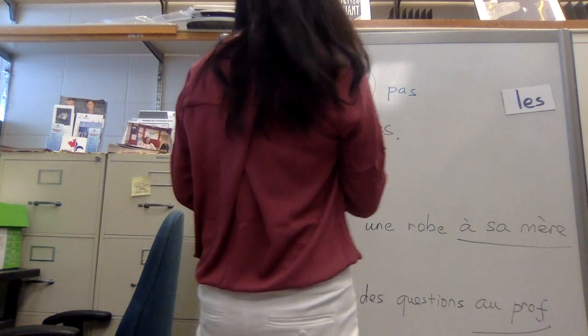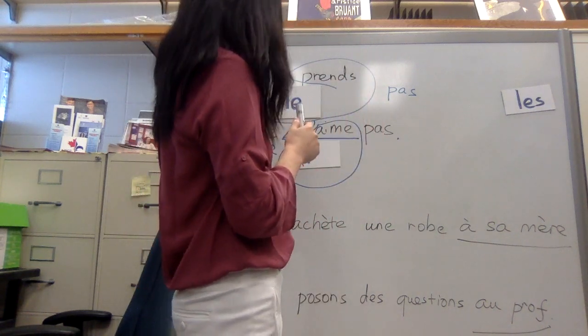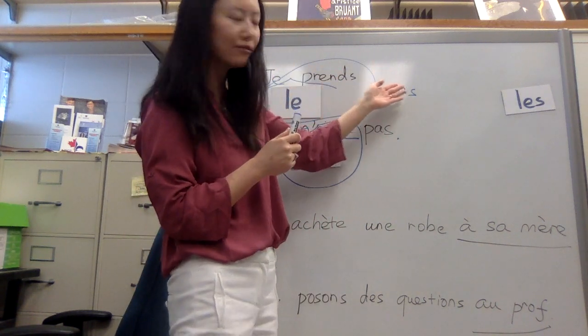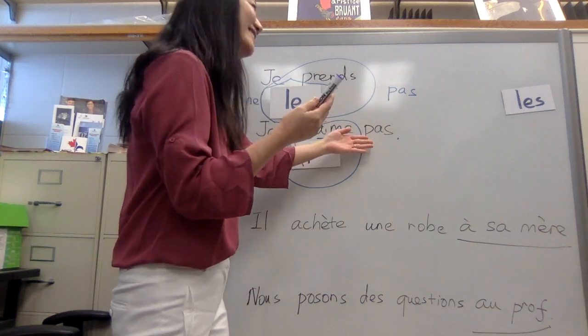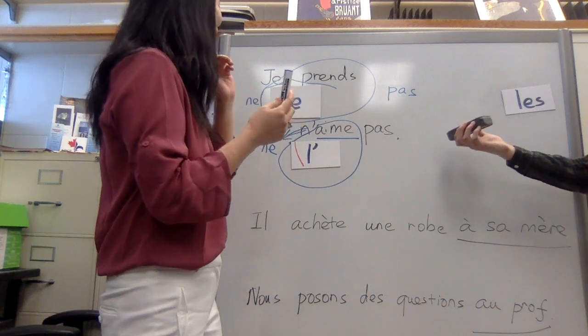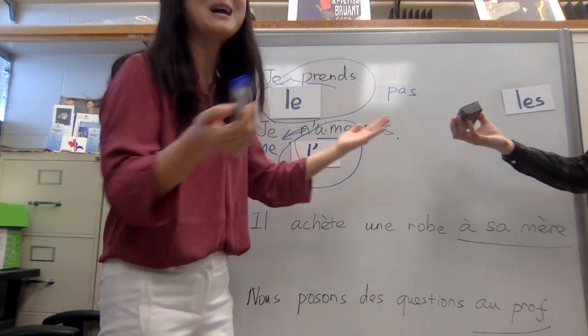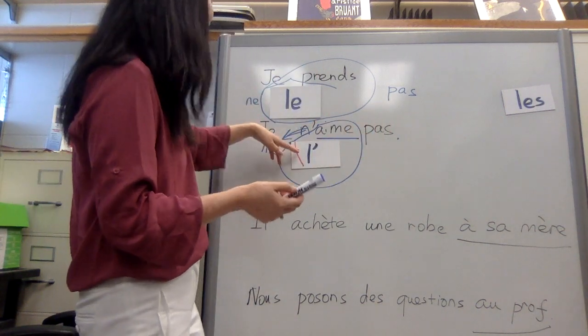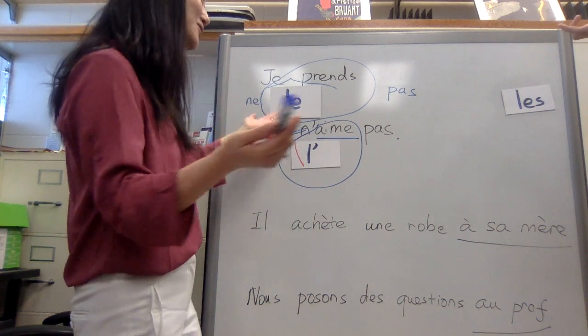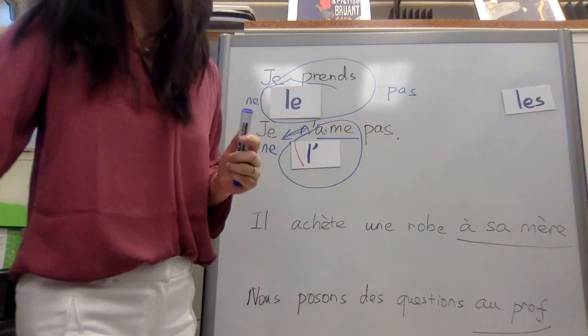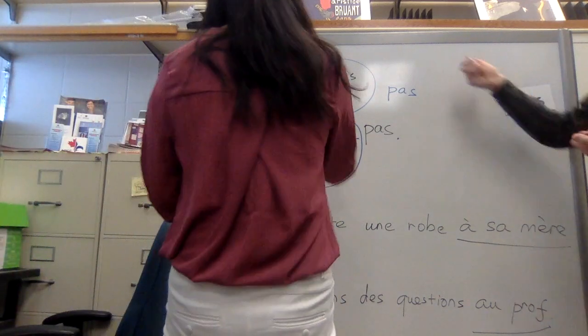Now it's your time to change the sentence. Remember, the original sentence is je prends l'avion, and je n'aime pas. What didn't I like? Let's say je n'aime pas le chocolat. Oh, but I think it was la. So, je n'aime pas la plage. How about je n'aime pas la plage? There you go. Okay, so let's change them.